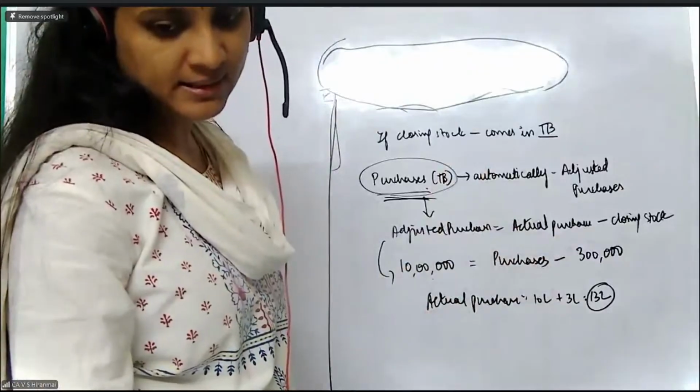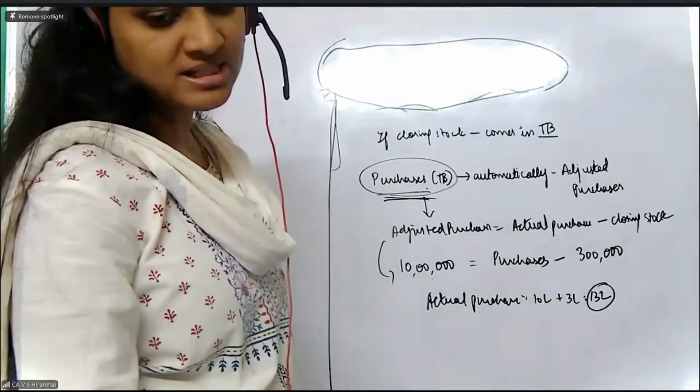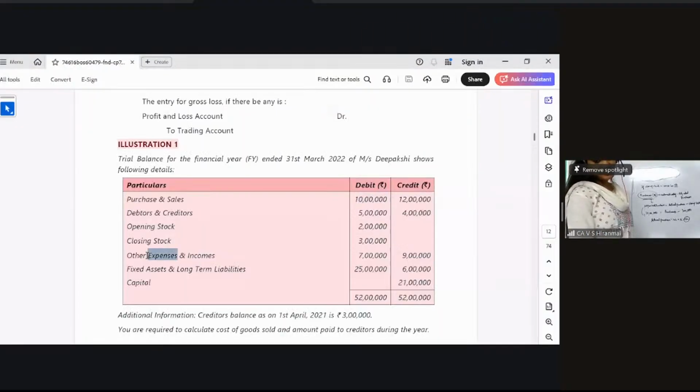Is this clear? Okay. Now what is the question asked for? I want you to check what the question asks for. Other expenses and incomes are there. Fixed assets and long term liabilities are there. Capital. Now creditors balance on 1st April 2021, the opening creditors balance, is given. You are required to calculate cost of goods sold and amount paid to the creditors.